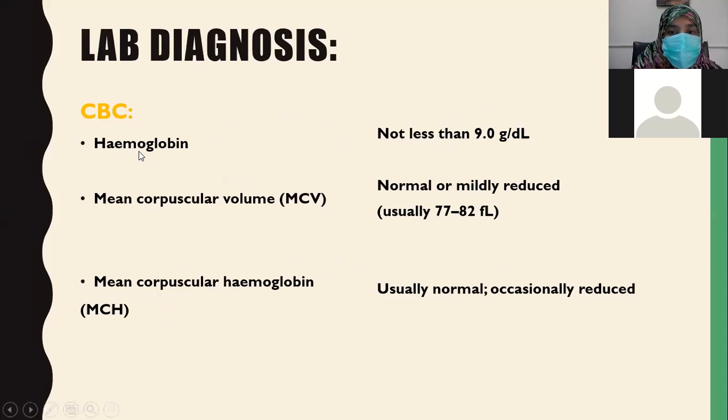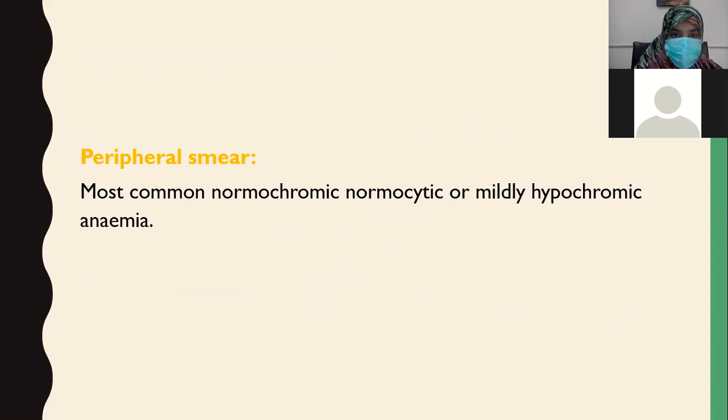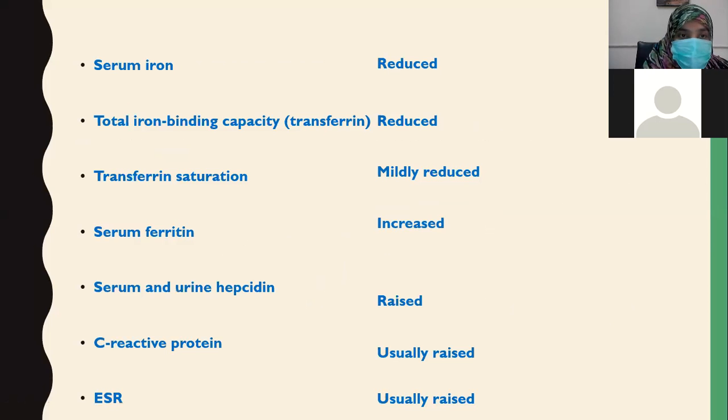Lab diagnosis: hemoglobin is low, but usually the hemoglobin does not go less than 9 grams per deciliter. In these patients, MCV can be normal or it may be mildly reduced. MCH is usually normal, but it can also be reduced. So up till now, the picture of the CBC mimics iron deficiency. So how will you diagnose? On peripheral smear, there is commonly normochromic normocytic, or mild hypochromic microcytic anemia.